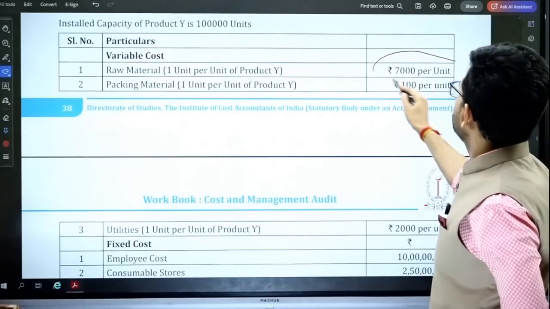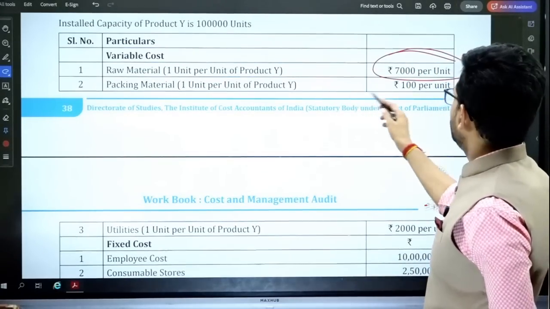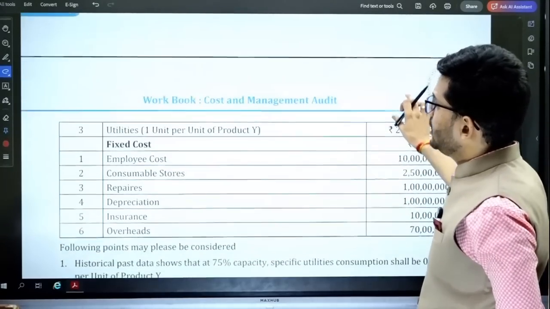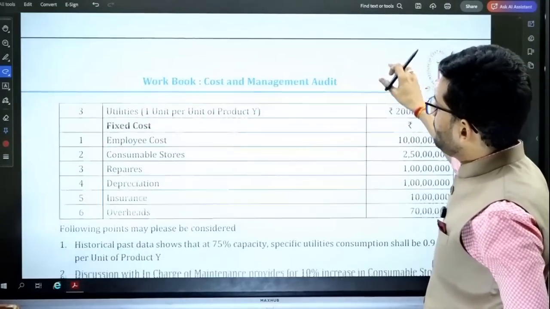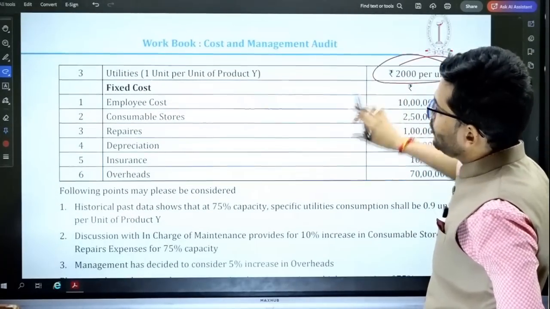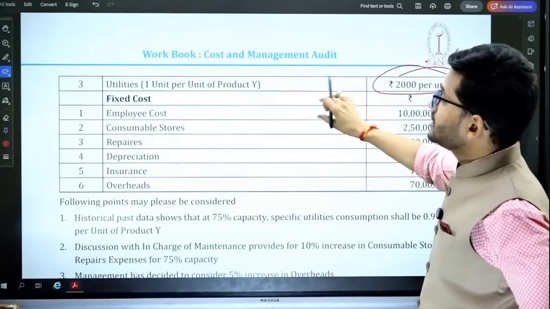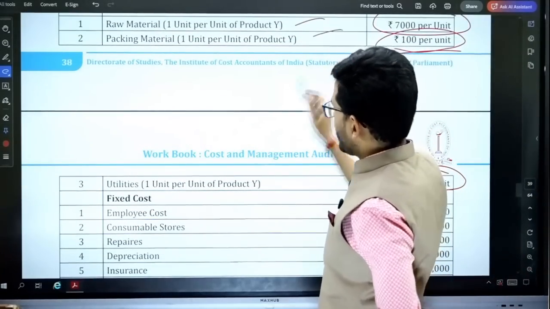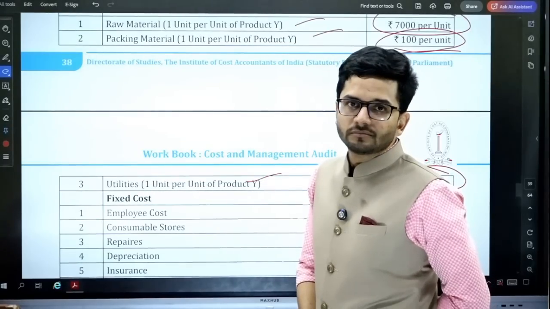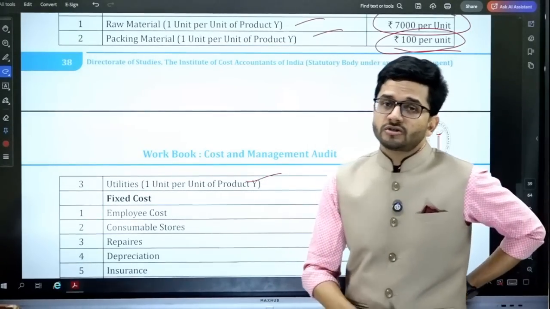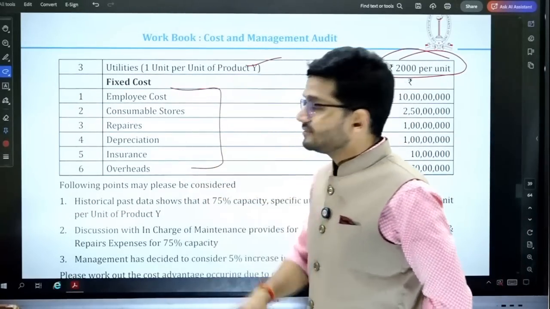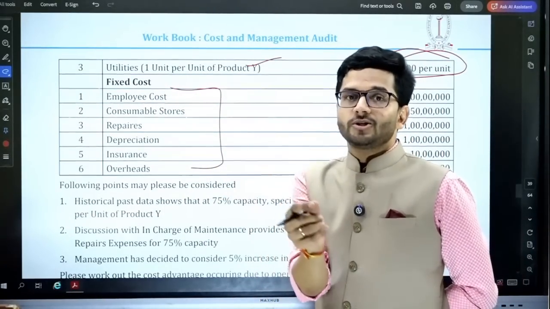Raw material 77,000 per unit. Packing material 100 per unit. Utilities are also to be consumed, which is 1 unit per unit of product Y. 2,000 per unit is the utilities which are being consumed. Okay, fixed cost is there. Now please consider that raw material cost, packing material cost and utility cost are variable costs. They will not change per unit. They will remain as they are per unit. Per unit cost will be the same. However, some of these costs are going to change because per unit cost is different.